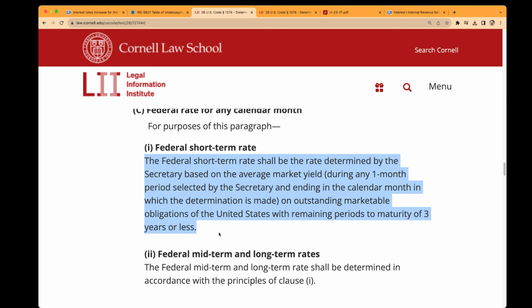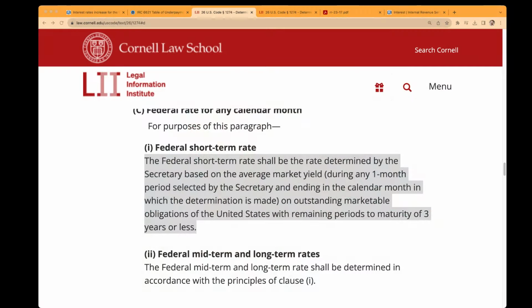So the federal short-term rate for any given month is basically the average yield of U.S. securities, like T-bills, with remaining periods of maturity not more than 3 years. What the IRS does is calculate the federal short-term rate for the month that is 3 months prior to the first month of the quarter for which it is determining the interest rate. It determines that rate for that month, and then adds 3 points to that rate.